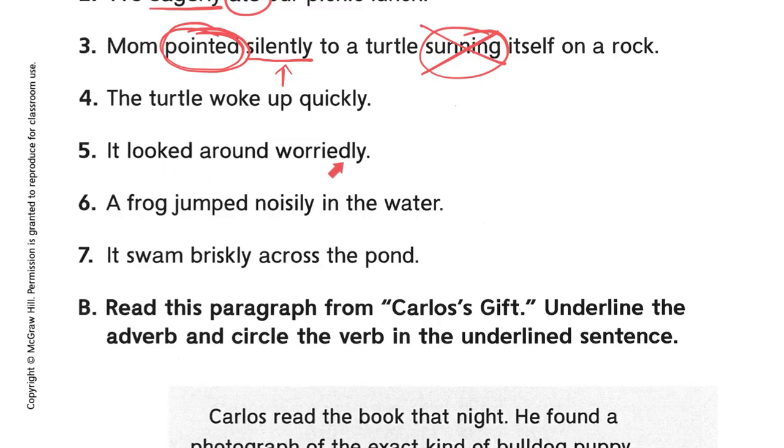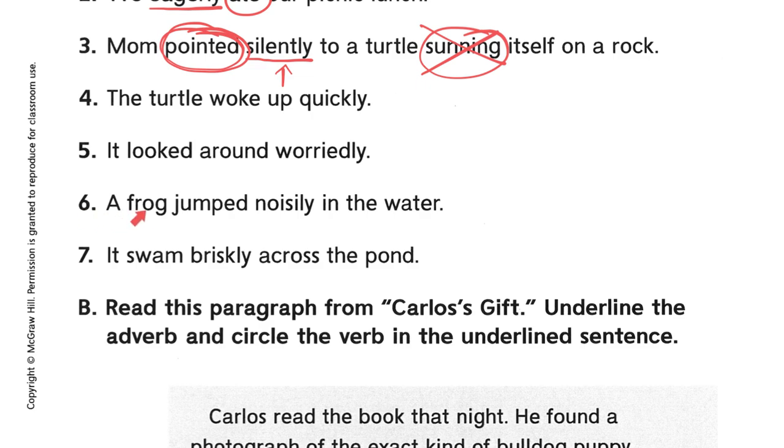It looked around worriedly. There's your ly, worriedly. There's your adverb. Worriedly what? There's only one word. That's going to be your action. Worriedly what? Okay, circle that verb.